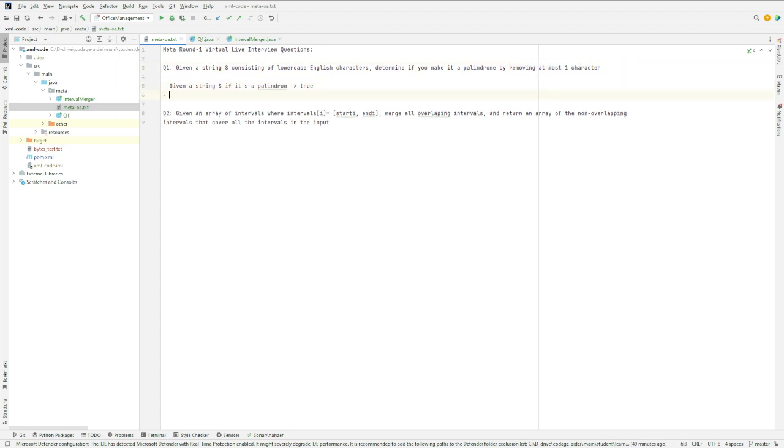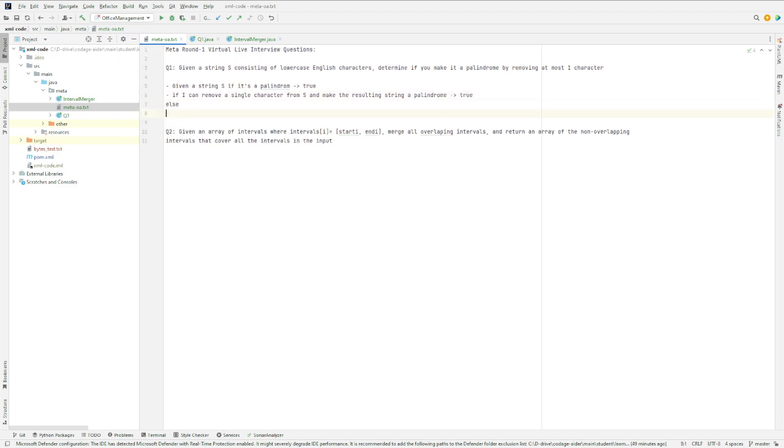Otherwise, if I can remove a single character from s and make the resulting string a palindrome, then return true, else return false.